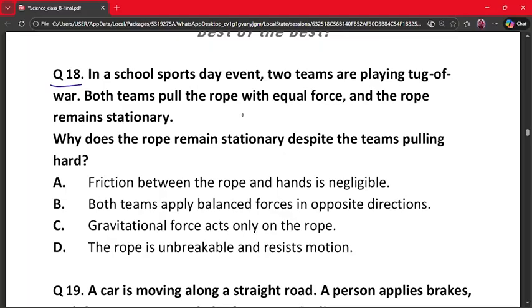A. Friction between the rope and hands is negligible. B. Both teams apply balanced force in opposite directions. C. Gravitational force acts only on the rope. D. The rope is unbreakable and resists motion.